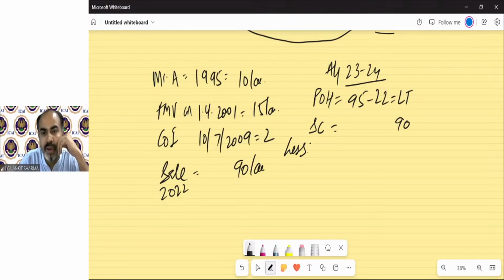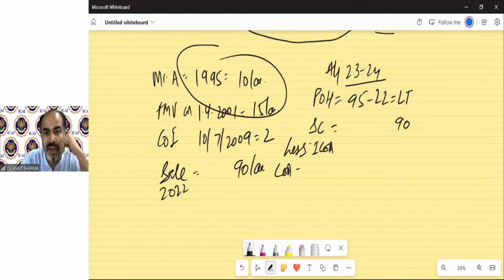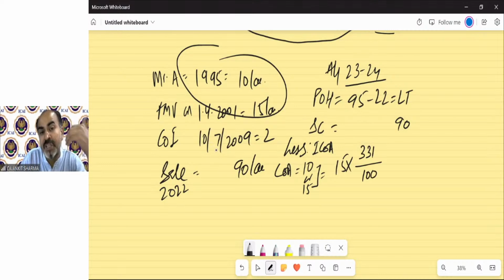Now the index cost of acquisition. For cost of acquisition, because the asset has been purchased before 1/4/2001, we need to take the purchase price or FMV, whichever is higher. So the higher is 15 multiplied by 331. The denominator index will be 100 because it is purchased before 2001. Now the index cost of improvement. So this value is going to be deducted.